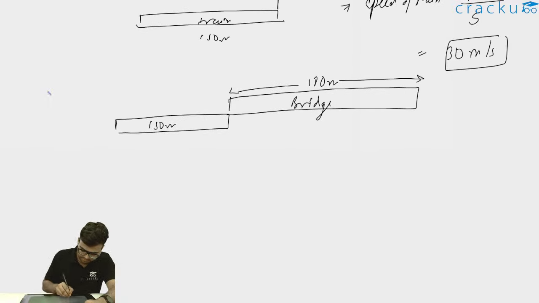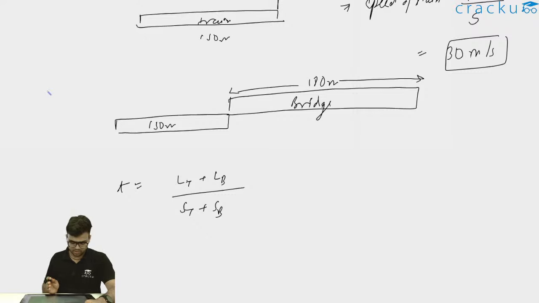Our formula to figure out the time taken by the train to completely cross the bridge will be length of train plus length of bridge divided by speed of train plus speed of bridge. Now what is the length of train? Length of train is 150. What is the length of bridge? Length of bridge is 180.